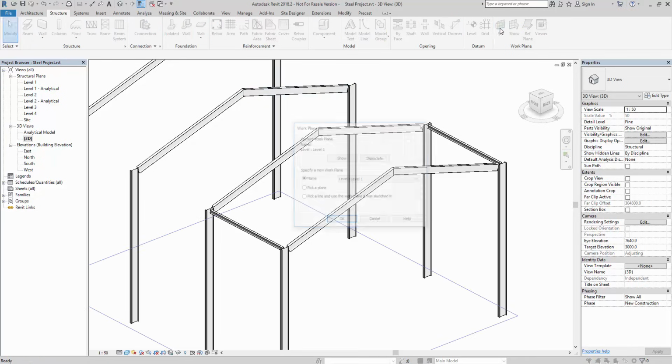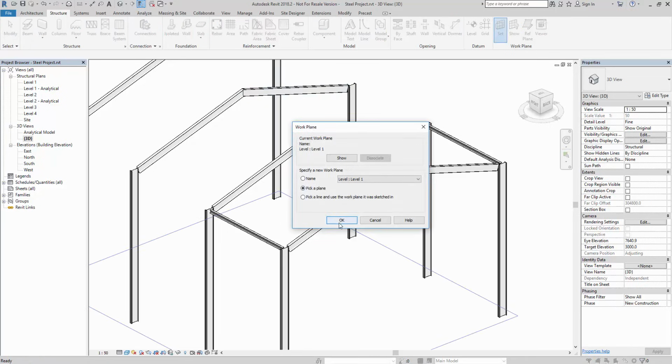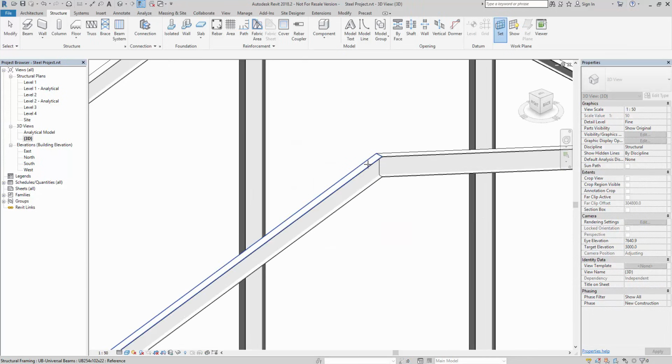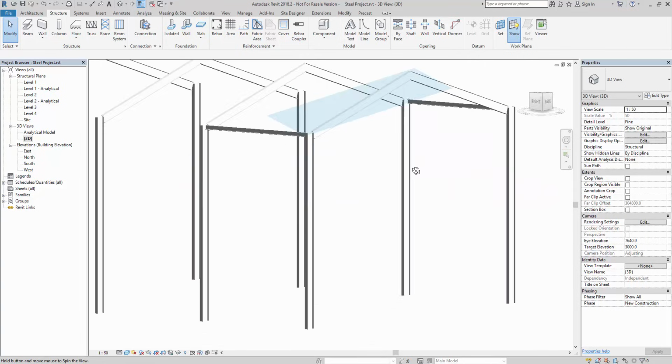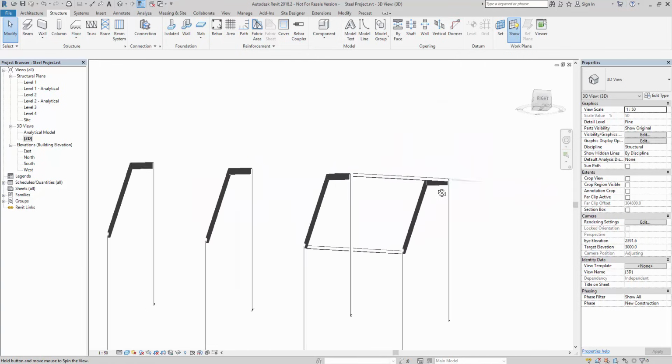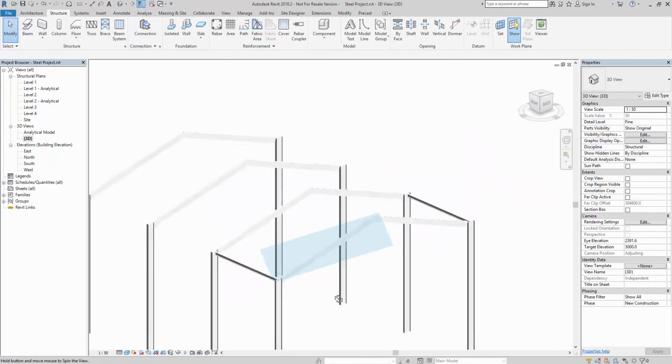So I'm going to set my reference plane. I'm just going to pick a plane. I'm going to pick on top of the rafter. That just sets it, and if we actually use the show tool, you will see that the plane is now aligned with the top of the rafter.